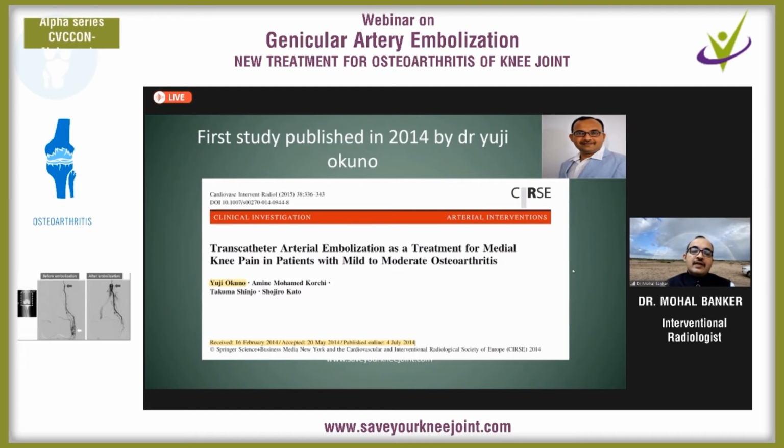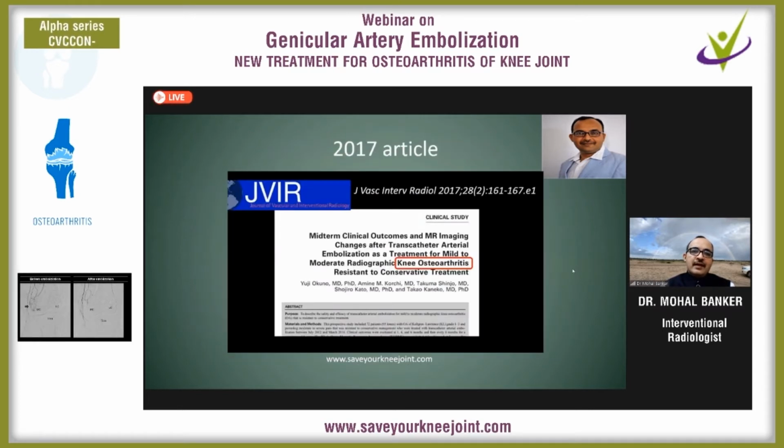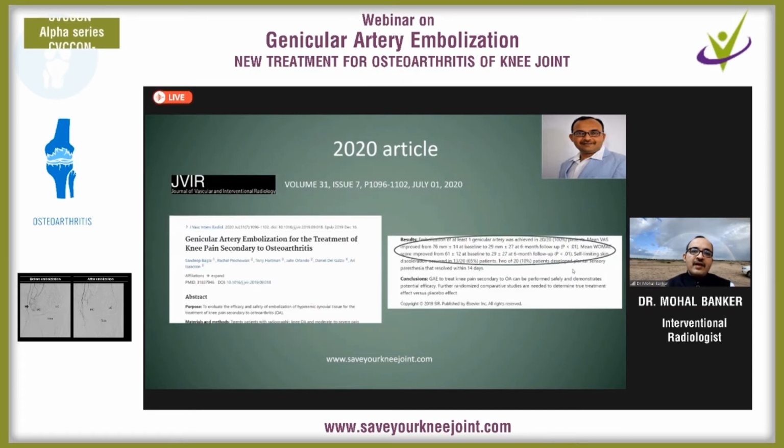But there's a young interventional radiologist, Dr. Yuji Okuno. He is from Japan, and he published his research for the first time in 2014, and he has given the hope that genicular artery embolization gives relief from pain, and it stops the cartilage destruction within the joint. His first paper was published in 2014, and later on many papers were published. Recently, one paper was published in 2020.